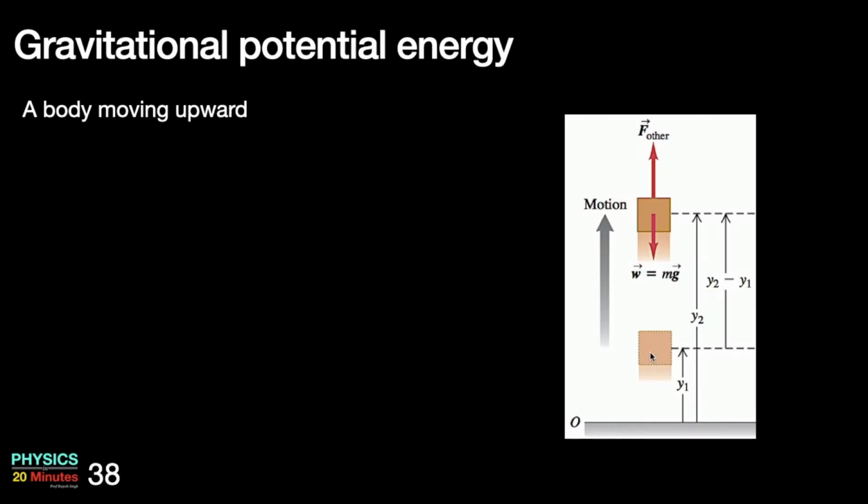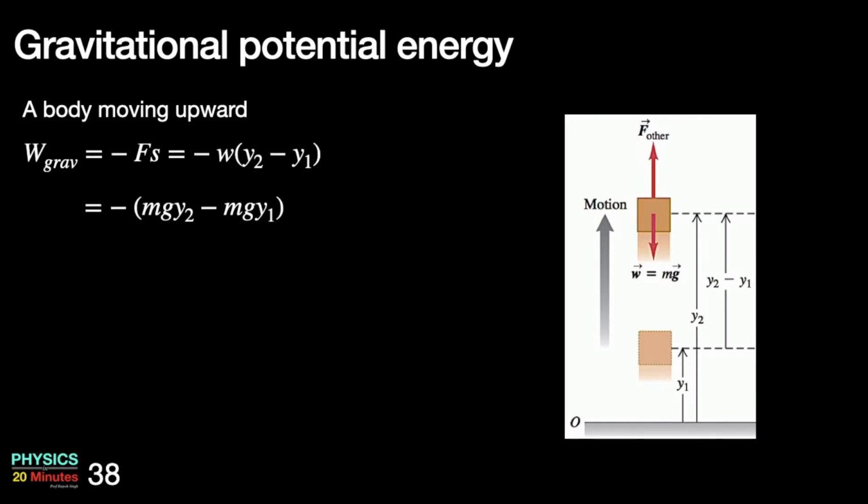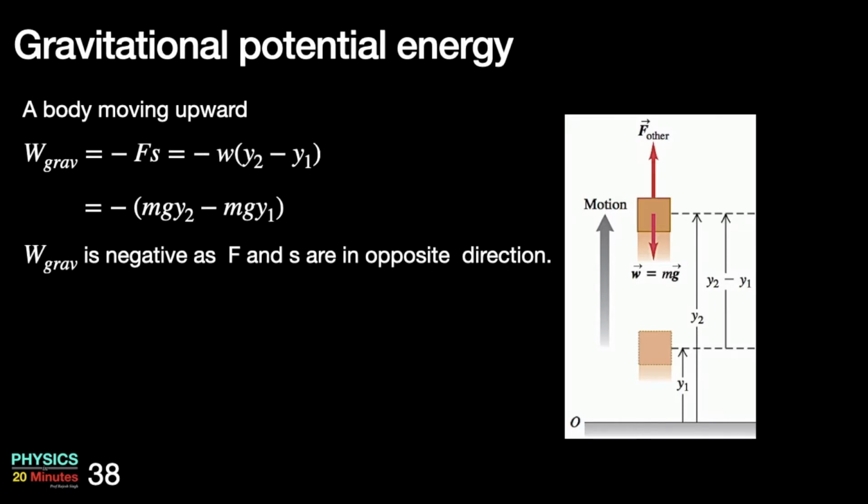Now you can see the weight mg is working downward. You can see that displacement is upward and the weight is working downward. So now they are in opposite directions, and since they are in opposite directions, in this case the work done by gravity will be negative. Work done by gravity is minus force into displacement, which is minus weight into y2 minus y1. I can again put mg in place of weight, open the bracket, and then multiply by this minus sign. Work done by gravity is negative and F and S are in opposite directions.